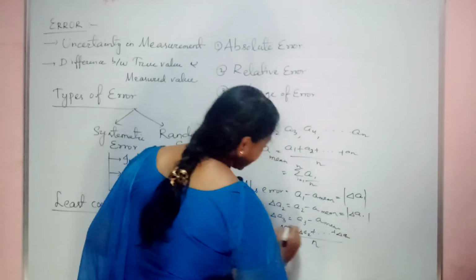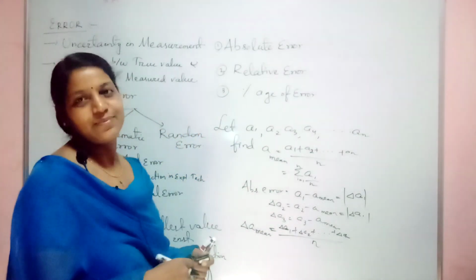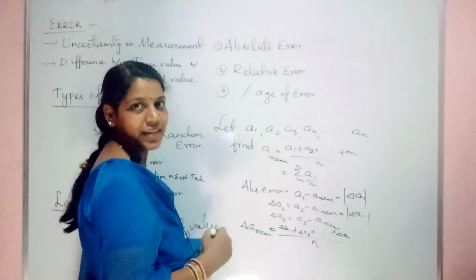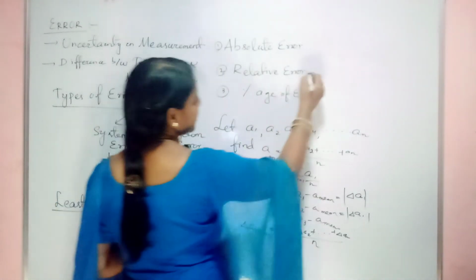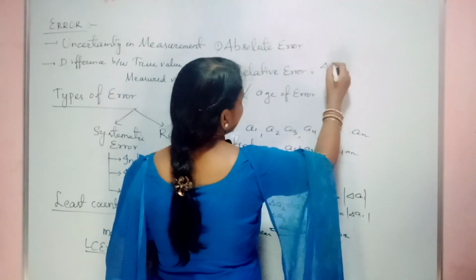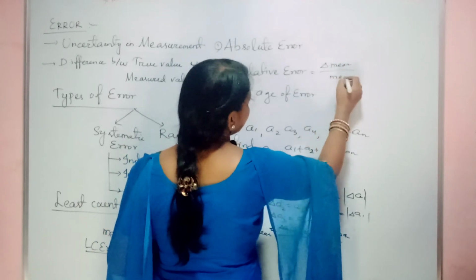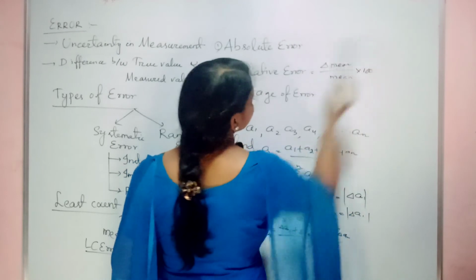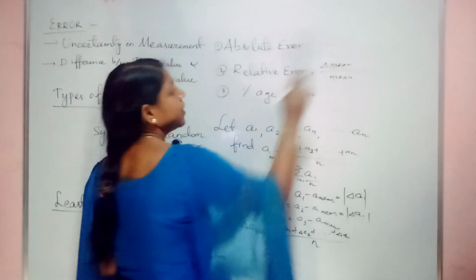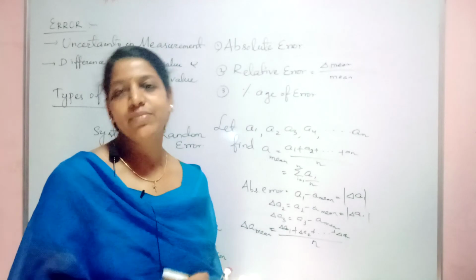How many times you are taking readings? If you divide by that, what you will get? The mean absolute error. Clear? Next is your relative error. Then what is my relative error? It is nothing but your del A mean, the mean absolute error, divided by the mean of the reading. Don't multiply with 100; the mean absolute error divided by the mean of the readings will give you the relative error.